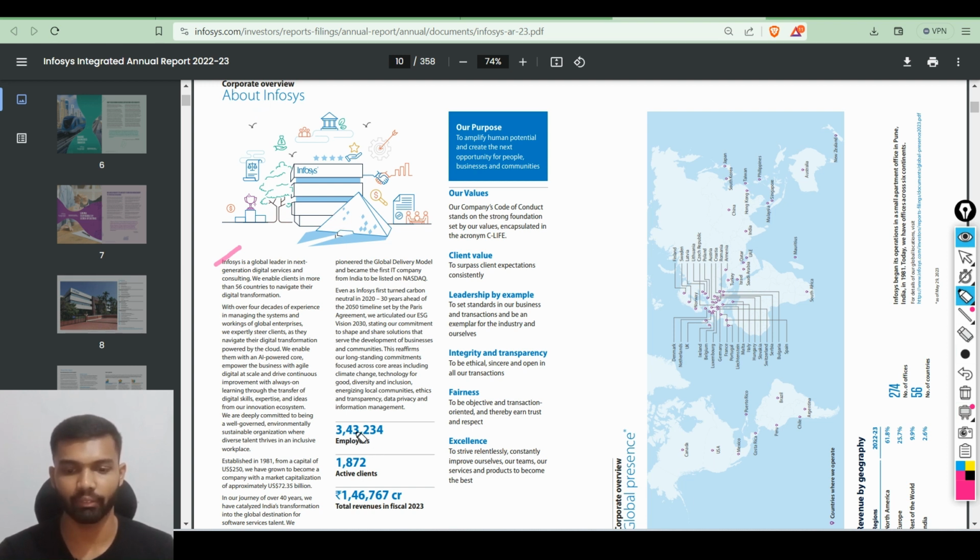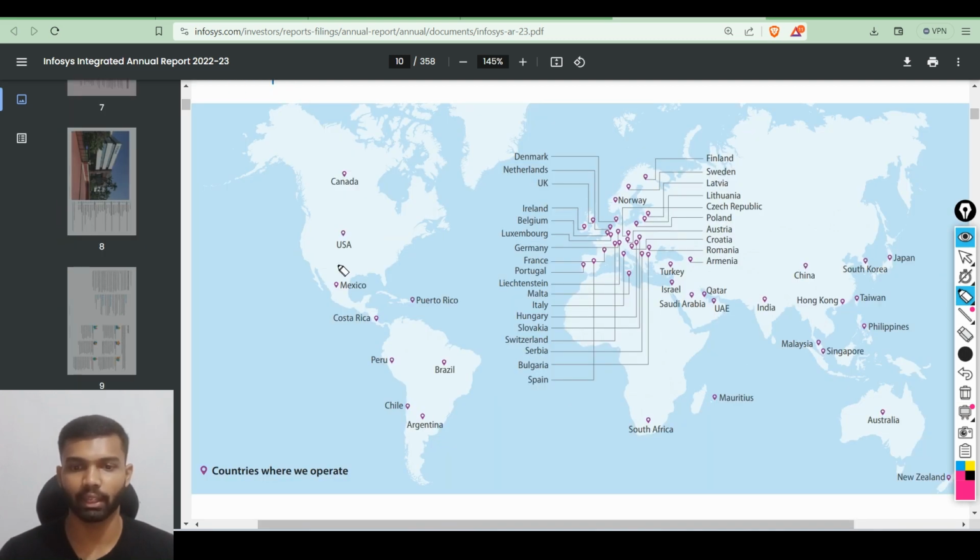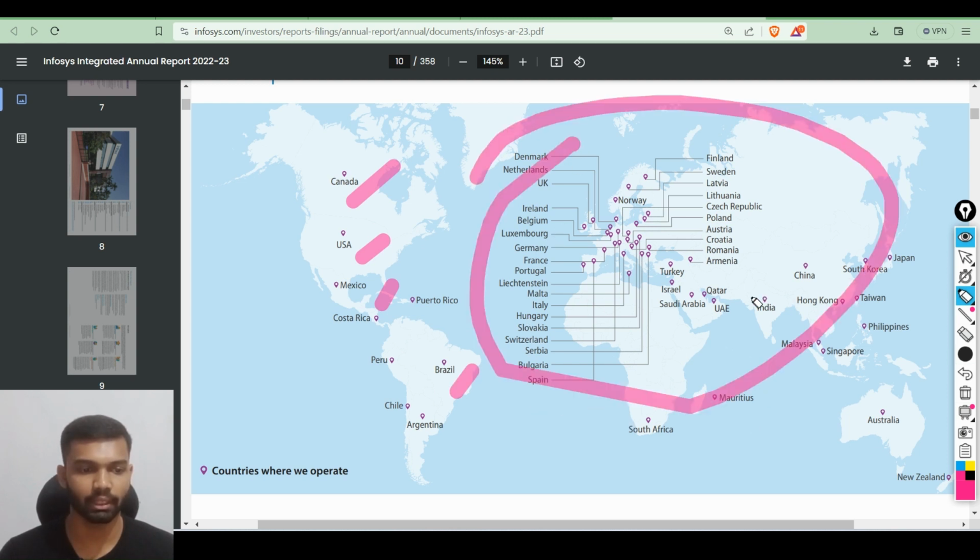And here we can see Infosys has 3,43,234 employees right now, and they have almost 2,000 active clients, and see their revenue for fiscal year 2023, that is 1,46,767 crores revenue they have made for 1 year. See their global presence, how many countries they are working in, from Canada, USA, Mexico, Brazil, and in all European countries, as well as in India, Australia, New Zealand. See, Infosys is serving these many different countries.